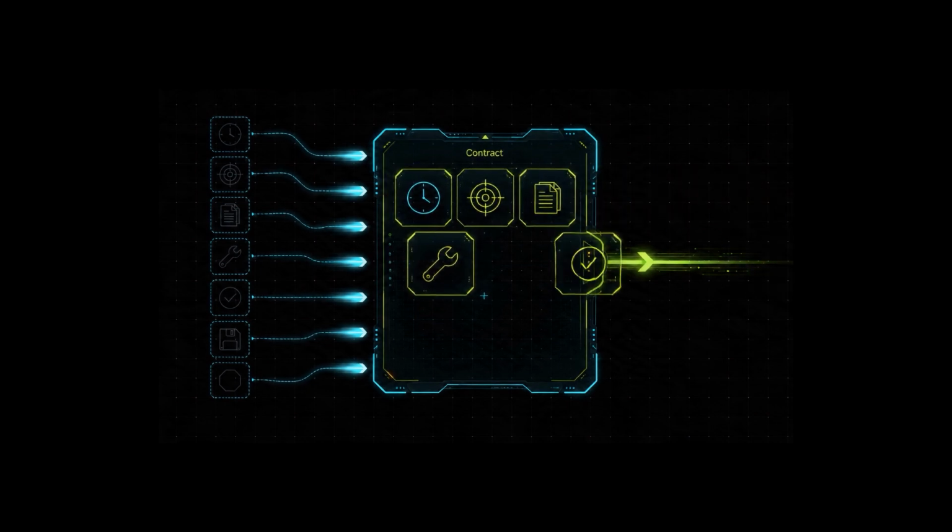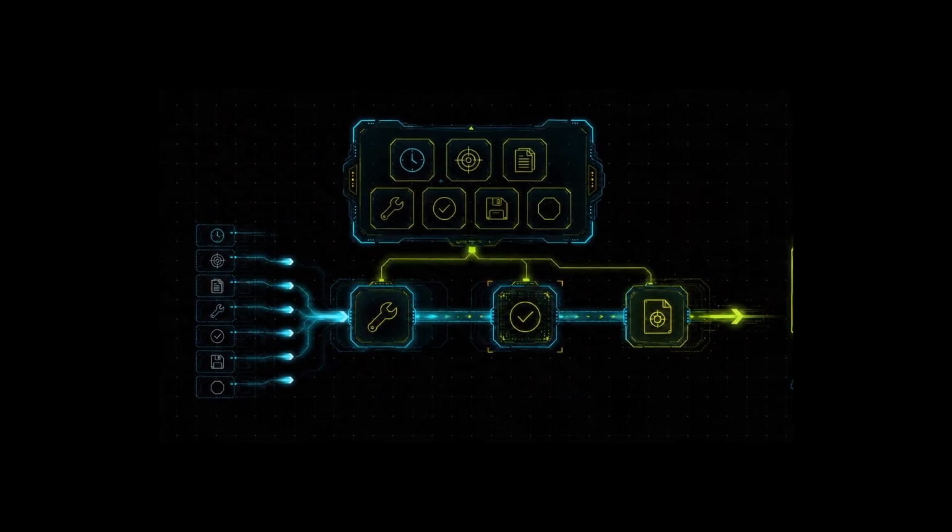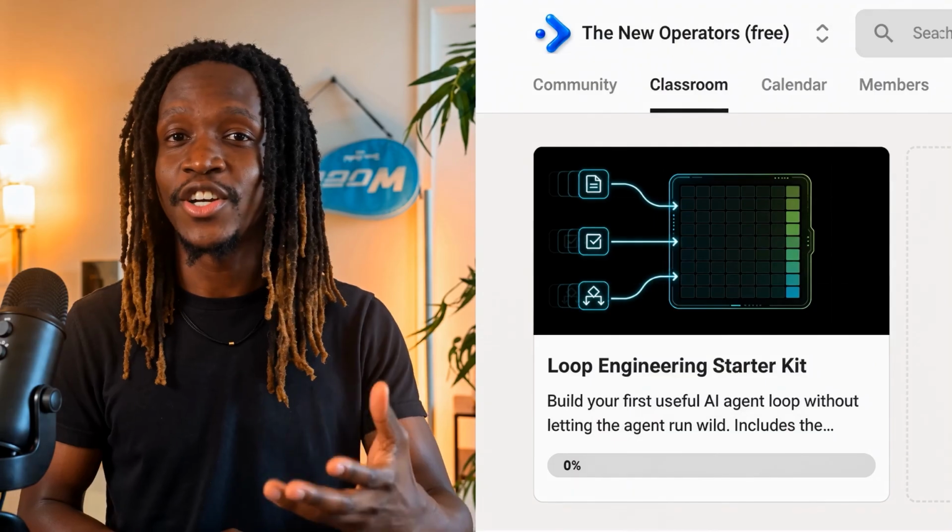But here is the important part. You do not start by asking for a better prompt. You start by writing the loop contract. That contract is the asset.